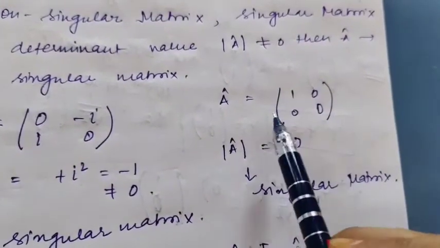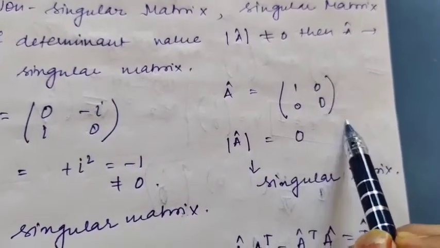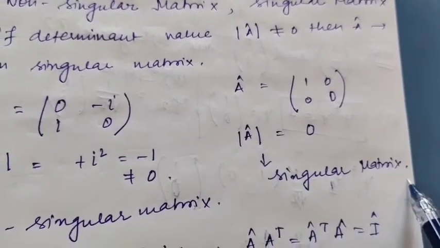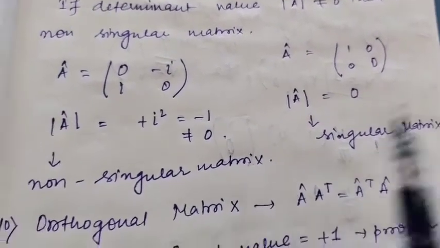Now if you take this matrix, A equals 1, 0, 0, 0. So 1 into 0, 0 minus 0, that is 0. So you can say the determinant value is equal to 0, and we can say this is a singular matrix.